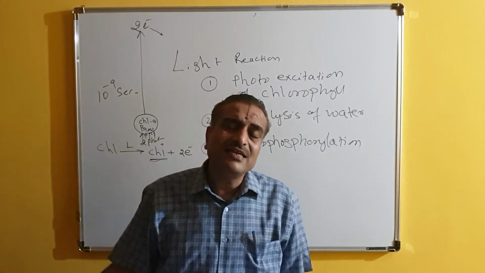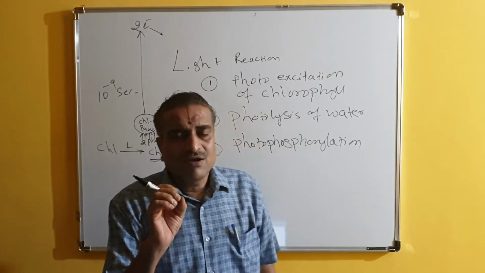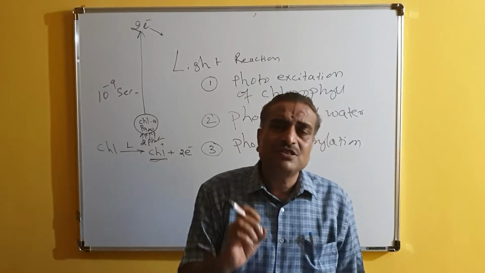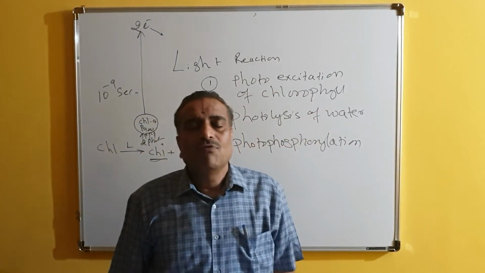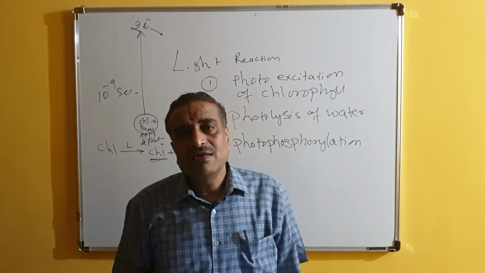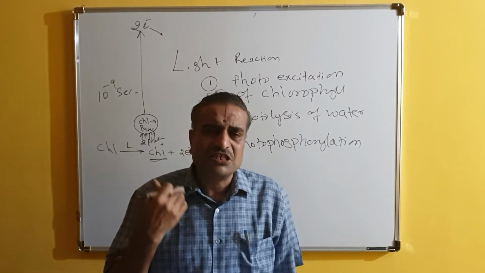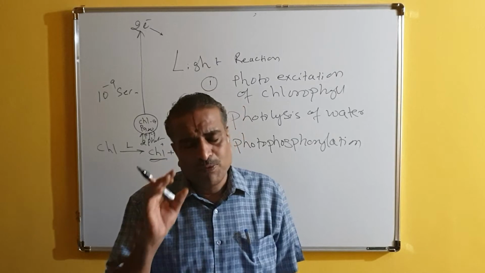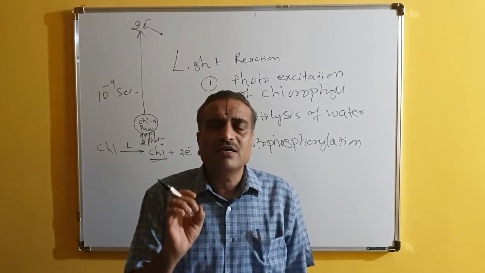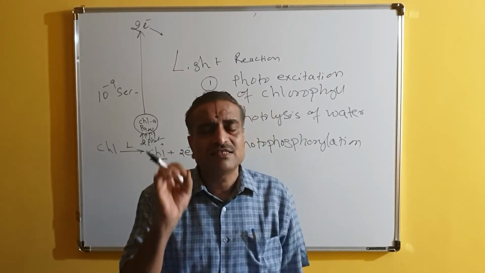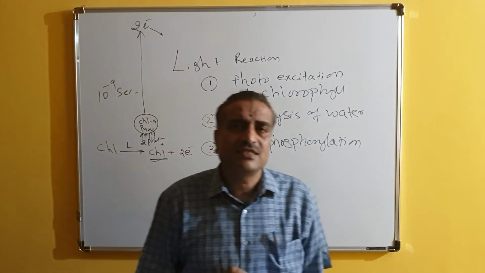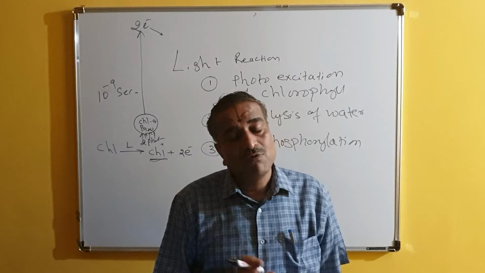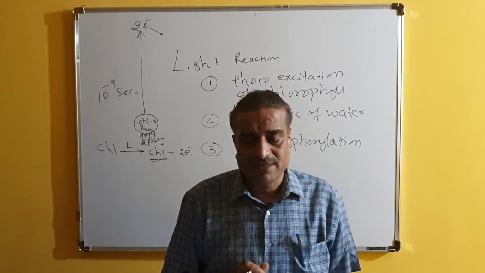So oxygen is released as a byproduct. Now the question is whether this oxygen comes from water or from carbon dioxide. So Van Niel, Robert Hill, and many workers have conducted a series of experiments and they have proved beyond doubt that the oxygen released in photosynthesis comes from water, not from carbon dioxide.